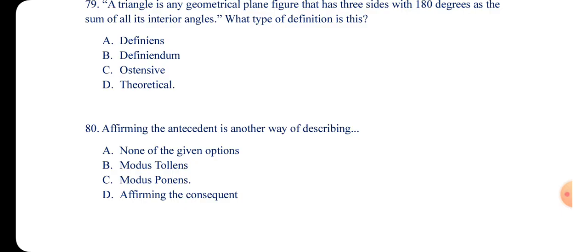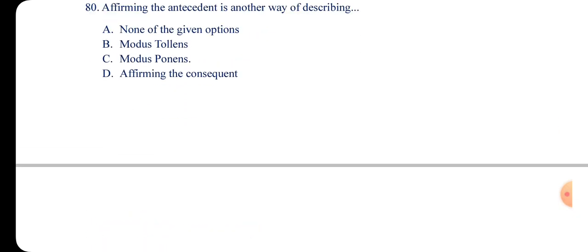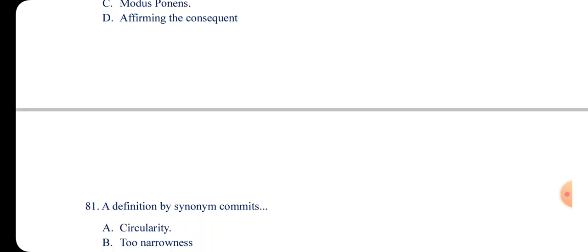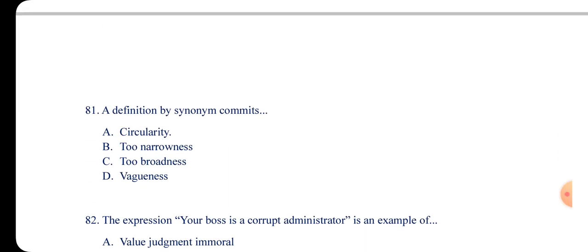I say that Kwame is a Ghanaian. This is how we affirm the antecedent. Now I'll go ahead to say, therefore, Kwame is smart. Do you get it? So the answer here is modus ponens. Modus ponens is: all A's are B's, this is A, therefore this is B. Let's look at the 81.